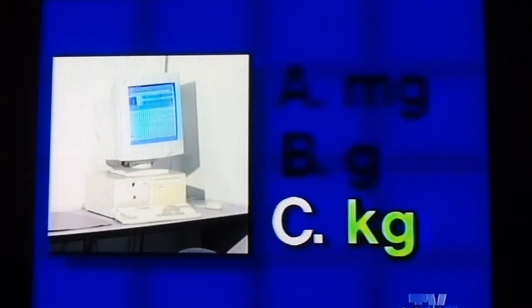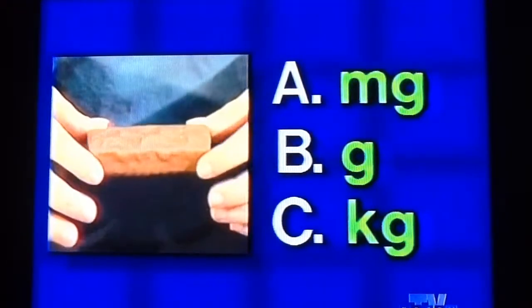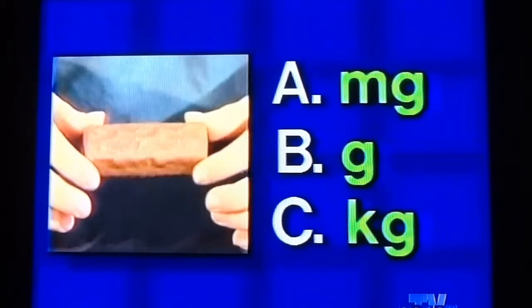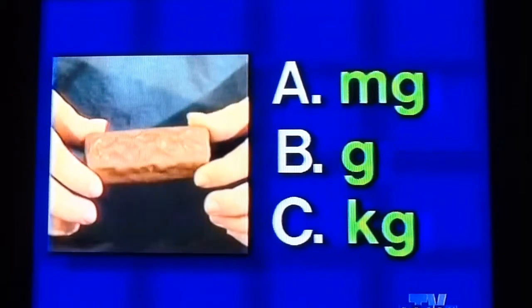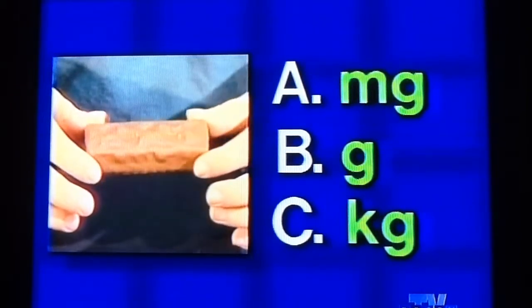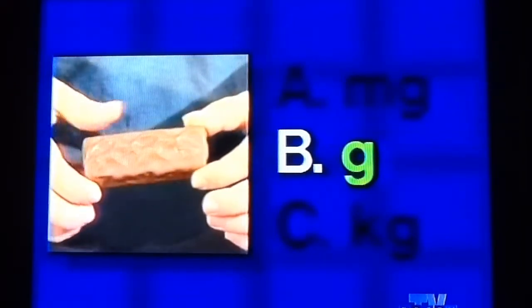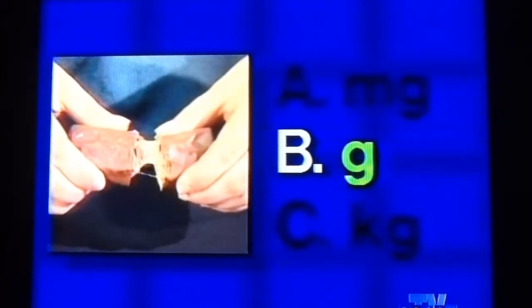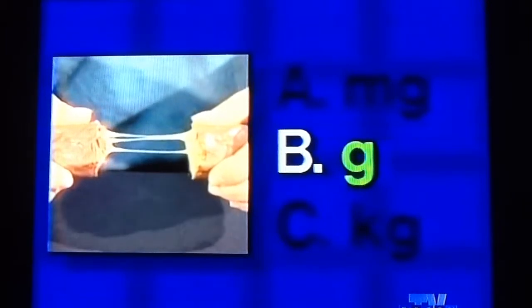And the answer is C, kilograms. A computer would have a mass determined in kilograms. Number 2, a candy bar. Milligrams, grams, or kilograms? And the answer is B, grams. The mass of a candy bar would be determined in grams.